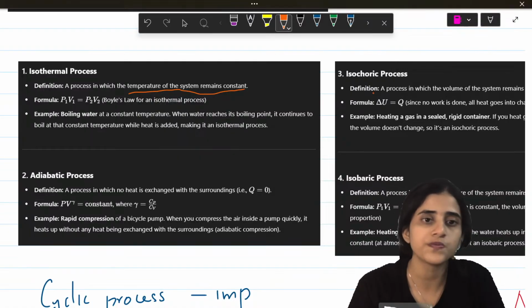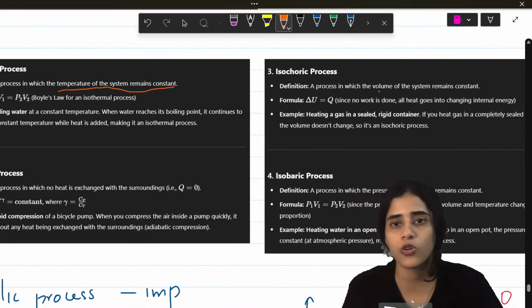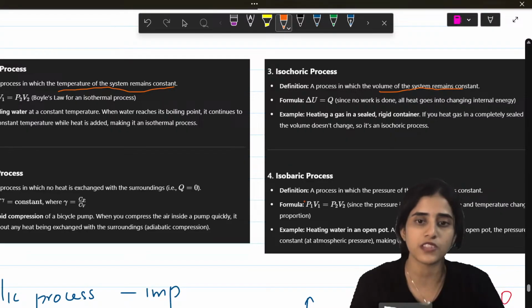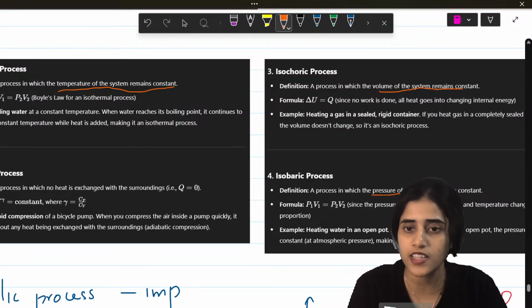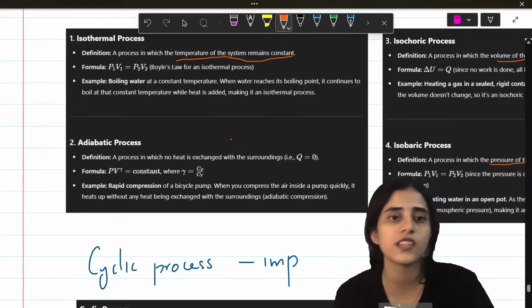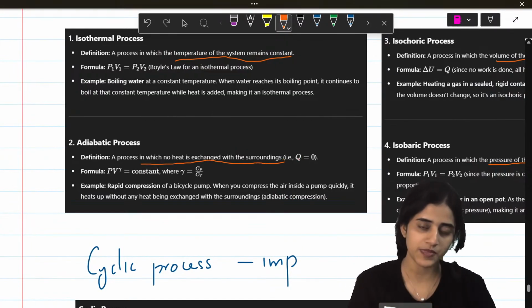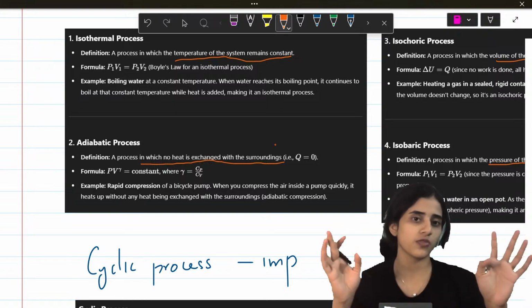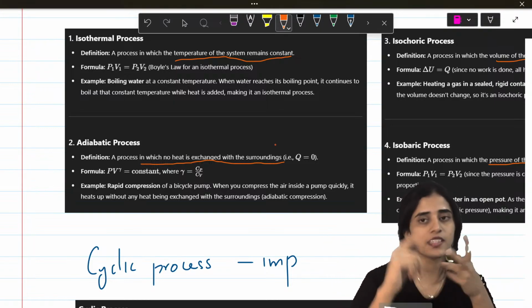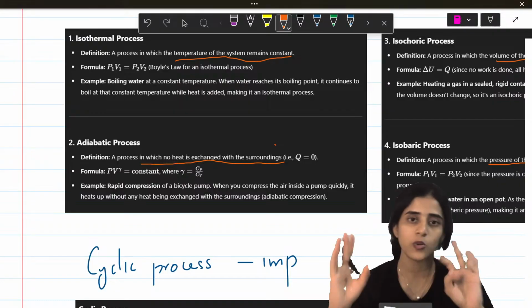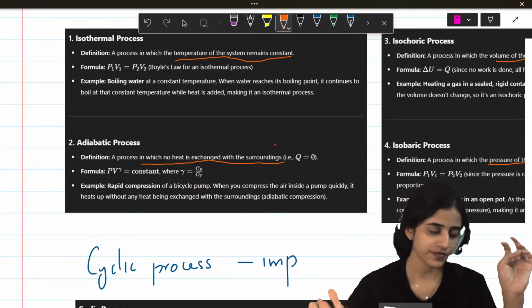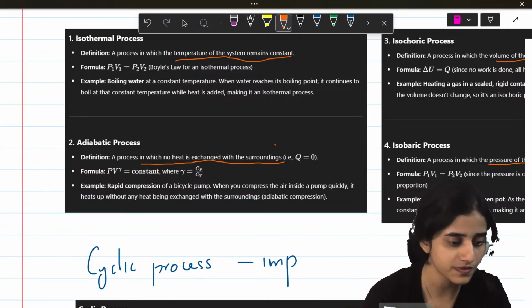Isochoric is where volume remains constant. Isobaric is where pressure remains constant. And adiabatic is where there is no heat exchange with the surroundings. Okay, that's all you need to know. Isothermal, adiabatic, isochoric and isobaric: what is constant there?